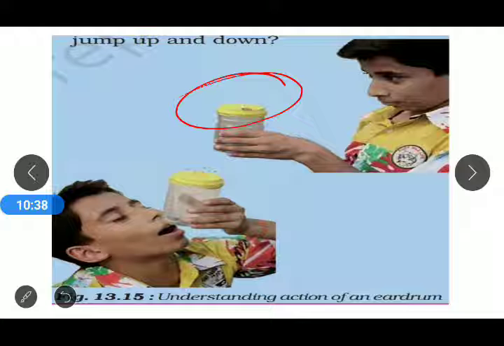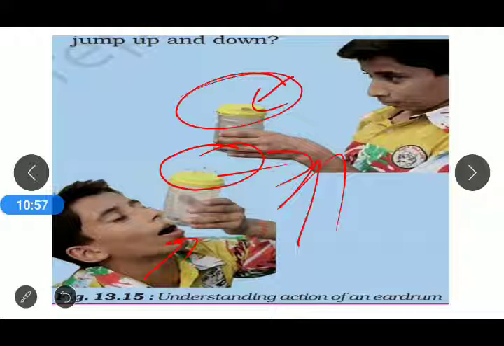After that we take 4 or 5 cereal grains and ask our friend to speak loudly at the other end of the can. Then we find that the cereal grains are jumping from their place and coming down. As soon as we speak loudly, the grains move in an upward direction.